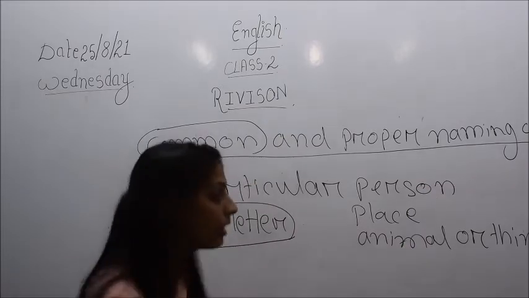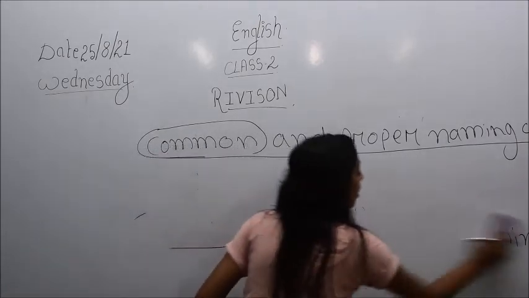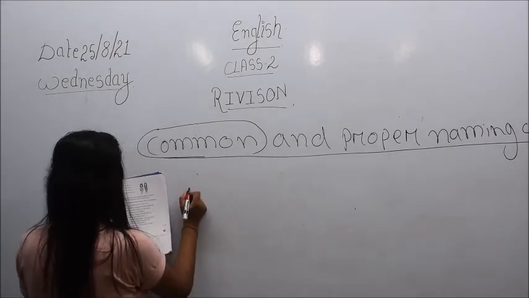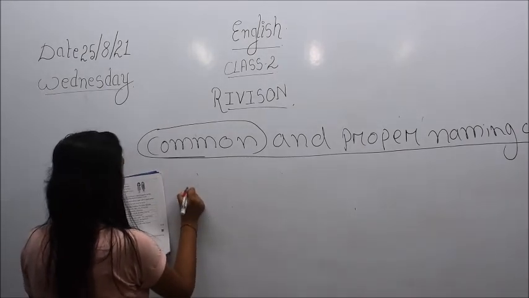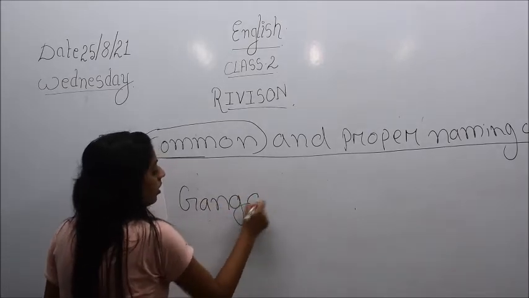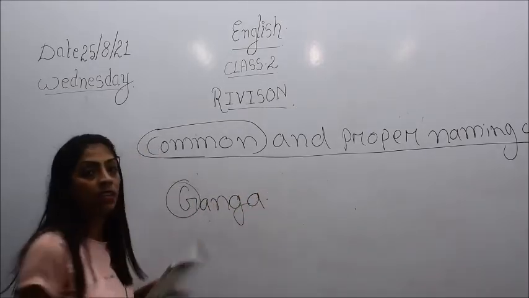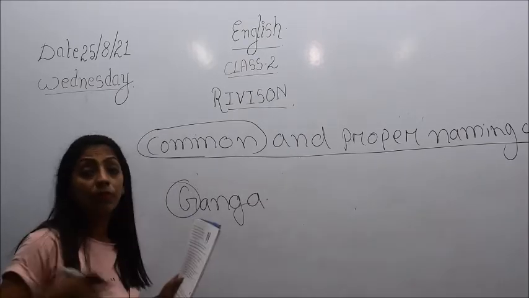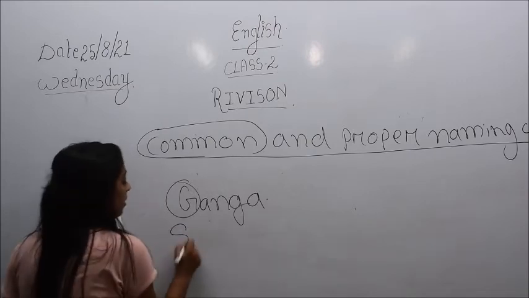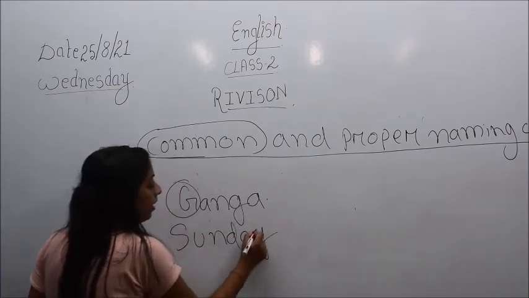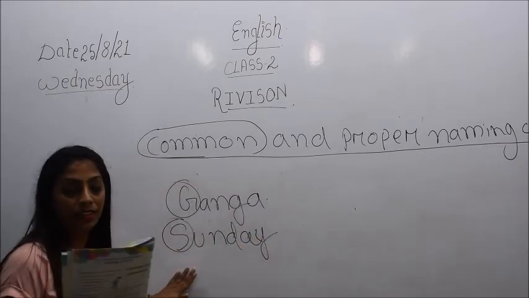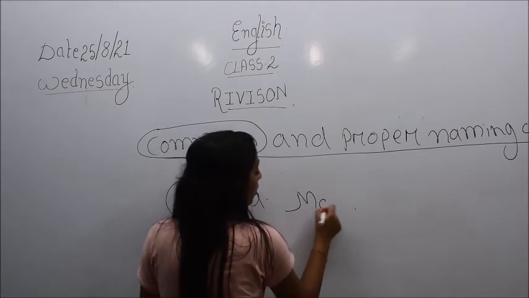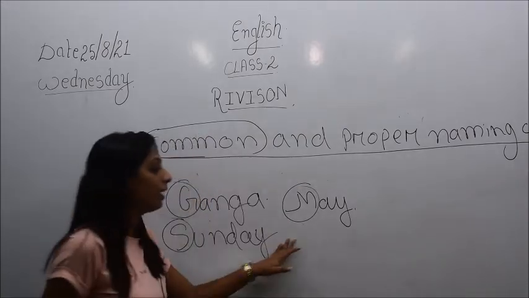For example, if we are mentioning the name of a river like Ganga, this G will always be written in capital letter. Or the days of a week like Sunday, even then this S will be in capital letter. Or the name of a month like May, it will also be in capital letter.